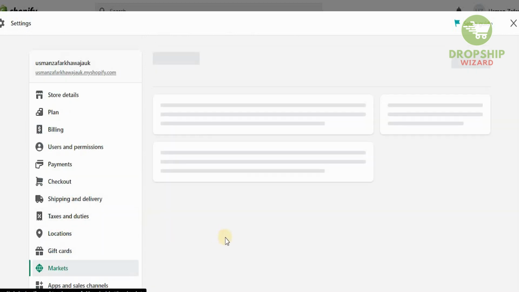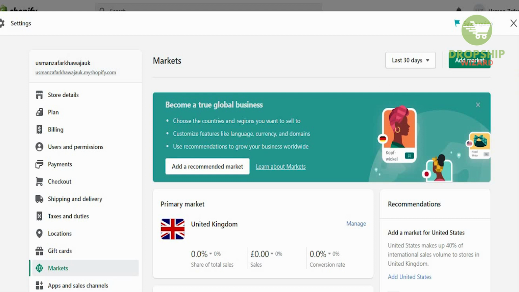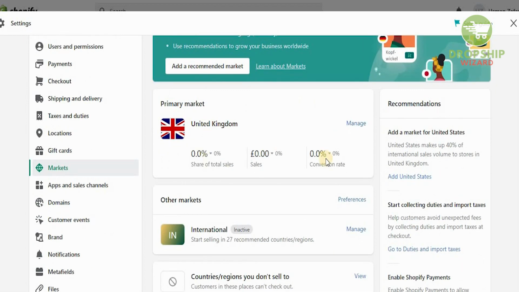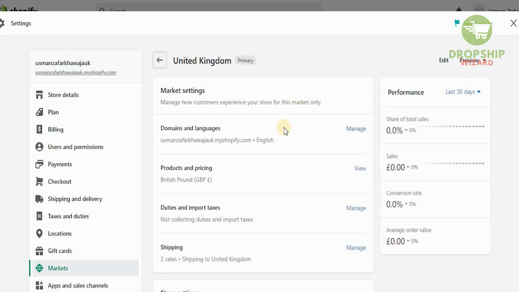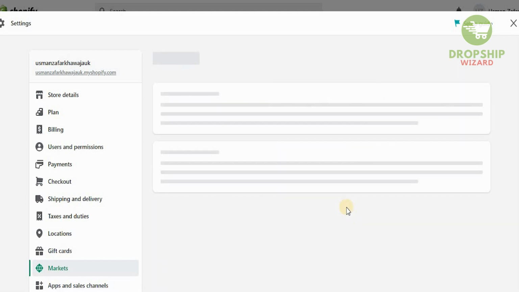Once you click on markets, we've got to make sure that our primary market is the UK market. And if it's not, you need to convert it from here. All you need to do is click on manage, and once you click on manage, you can set all the domains up. You can set the products and pricing up over here. This is going to be in British pounds. And obviously there are no collecting rules on the duties and taxes, so we're going to click on manage over here.